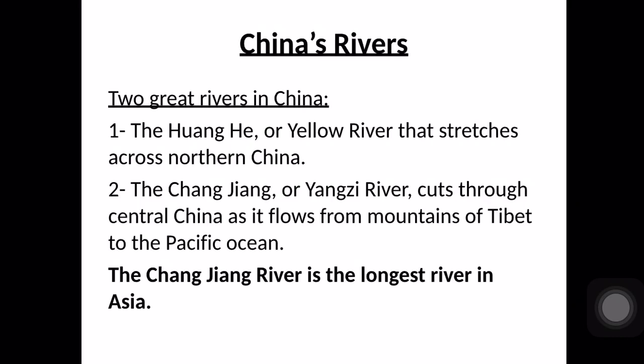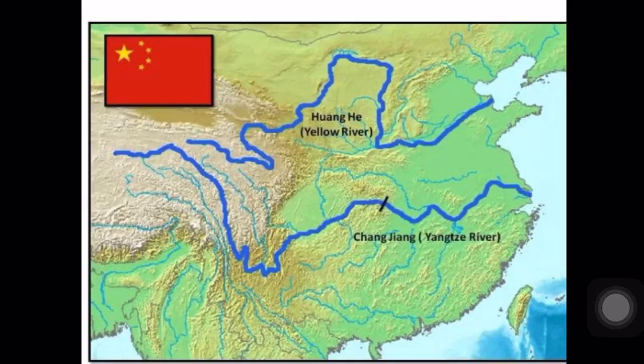Let's move to the development of farming. Farming in China started along the Huang and Changjiang rivers. The rivers' floods deposited fertile silt. These silt deposits made the land ideal for growing crops. What's the meaning of silt? Silt means rich soil, which is very useful in farming and agriculture.